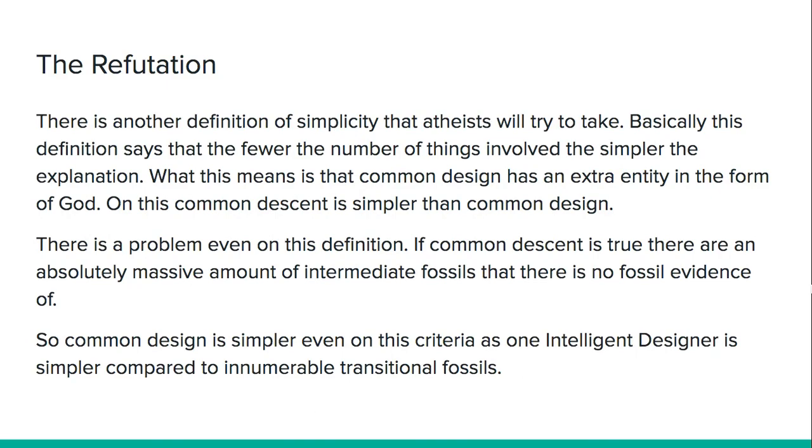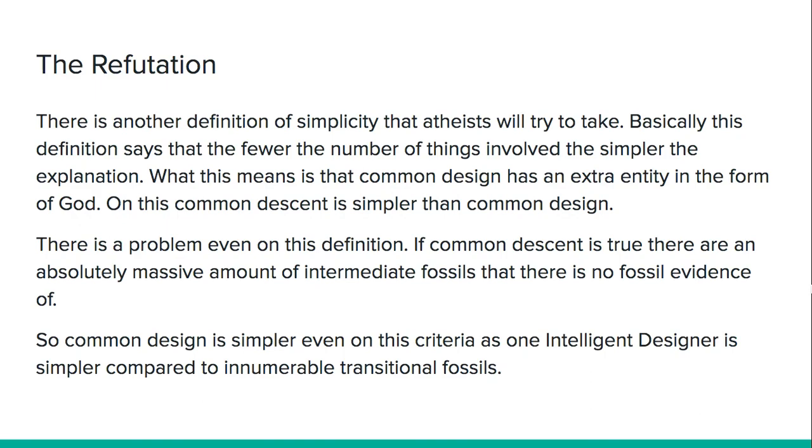There's another definition of simplicity that atheists will try to take. Basically, this definition says that the fewer number of things involved, the simpler the explanation. What they mean by this is that common descent has all the living things, like all the biological life. Common design has an extra entity in the form of God, right? An extra entity, a supernatural creator. On this definition of Occam's razor, common descent is simpler than common design.